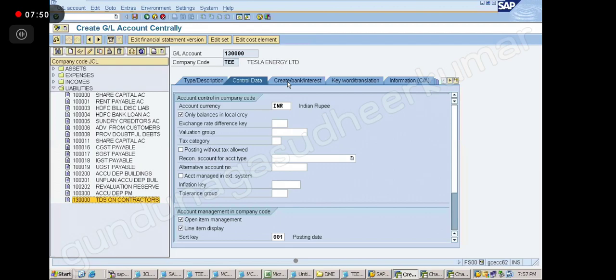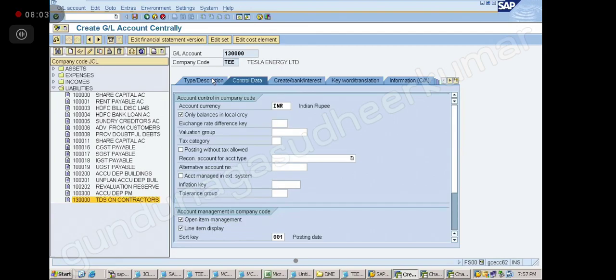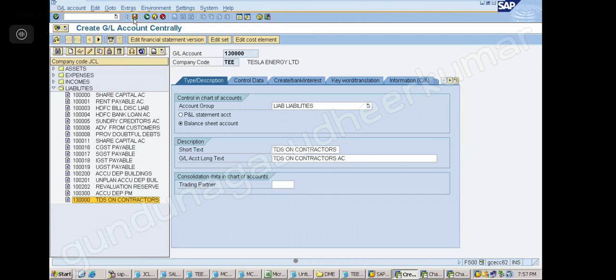Then create bank interest as G001. Save option.